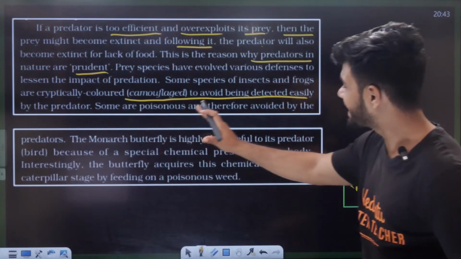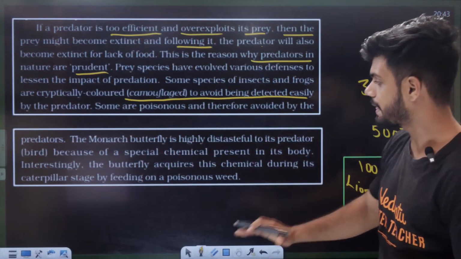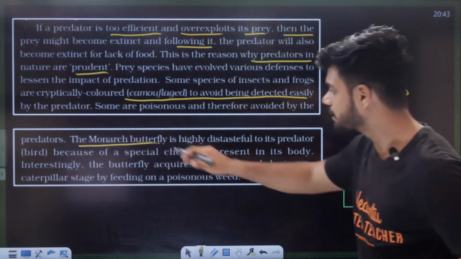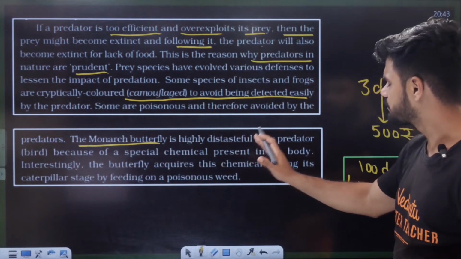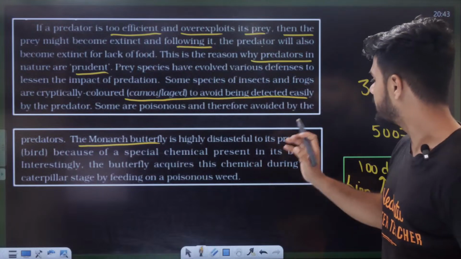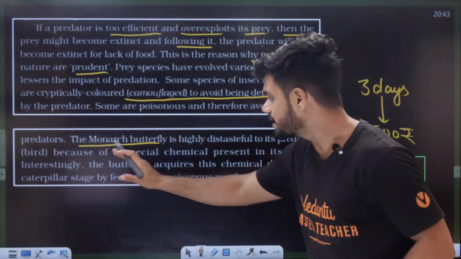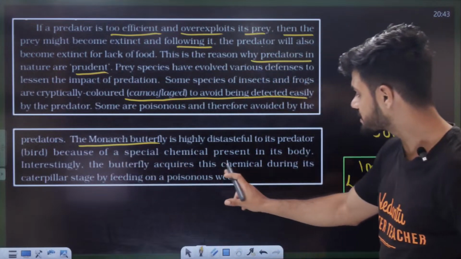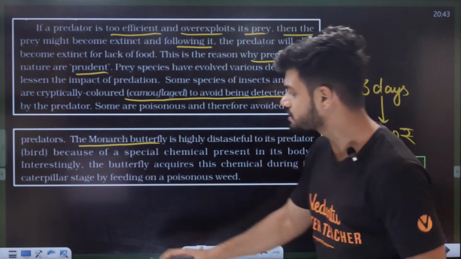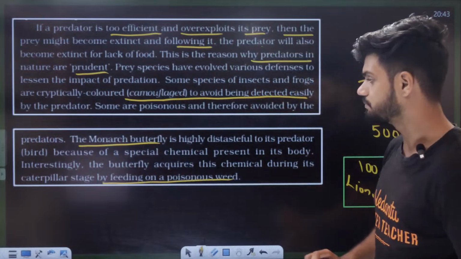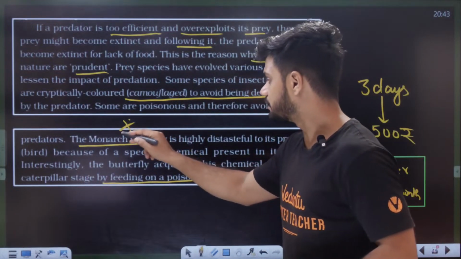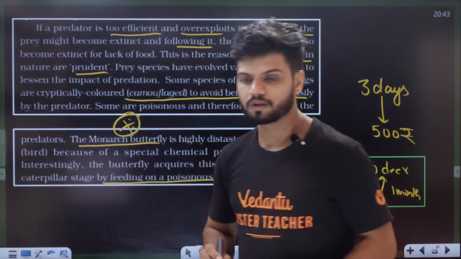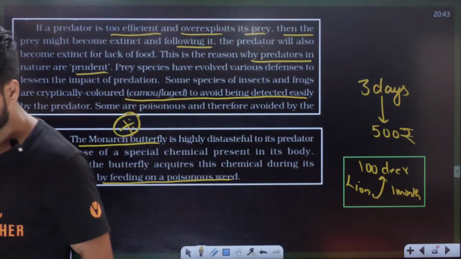Some are poisonous and therefore avoided by the predator. Example poisonous ಏನಿಲ್ಲಿ, the monarch butterfly is highly distasteful to its predator bird because of the special chemical present in its body. Interestingly, the butterfly acquires this chemical during its caterpillar stage by feeding on the poisonous weed. So ಇಲ್ಲಿ ಒಂದು ಎಕ್ಸಾಂಪಲ್ ಇದೆ, that is monarch butterfly. ಒಂದು ಚಿಕ್ಕ ಎಕ್ಸಾಂಪಲ್ ಕೊಡ್ತೀನಿ, ಕೇಳಿಸ್ಕೊಳ್ಳಿ.